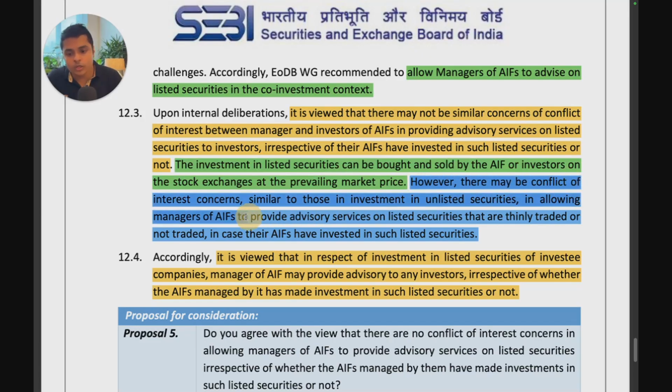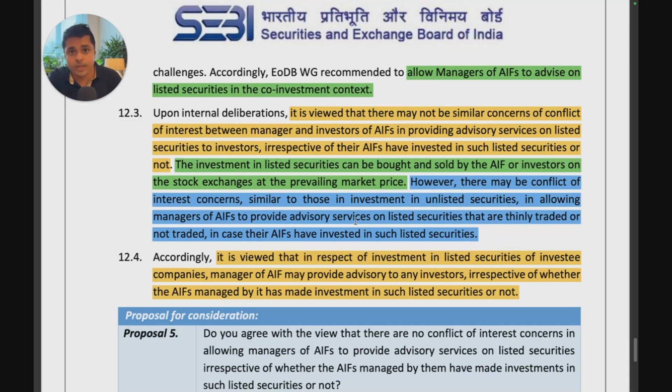However, there may be conflict of interest concerns similar to those in investment in unlisted securities in allowing managers. Just like we have the conflict of interest considerations in unlisted securities, there would be similar conflict of interest situations here if they provide advisory services on listed securities which are thinly traded or not traded, and in this case their AIFs have invested in such listed securities.